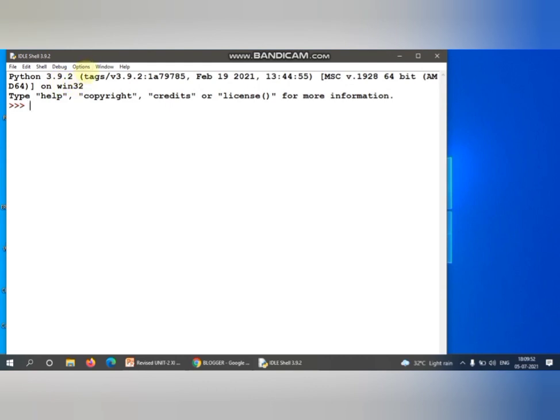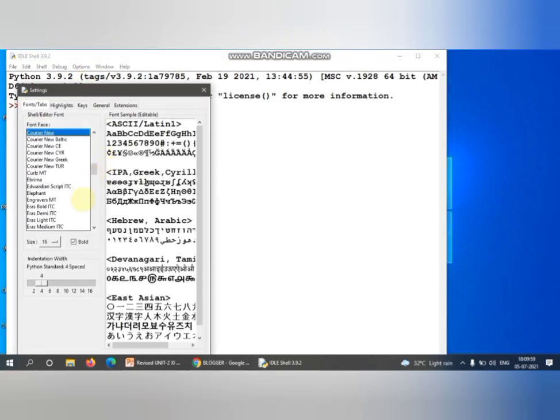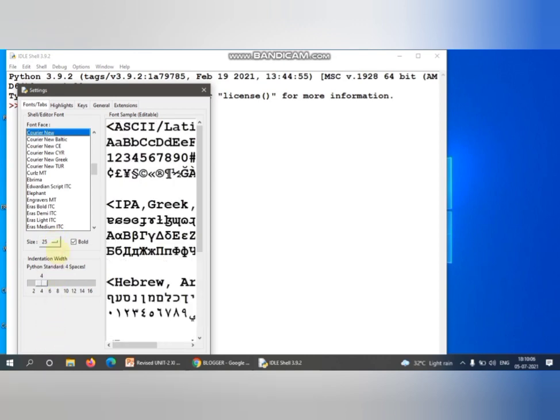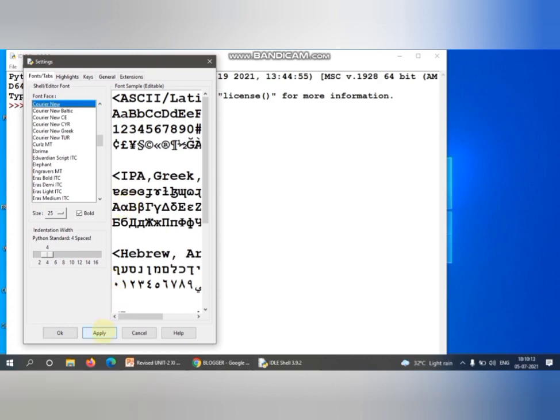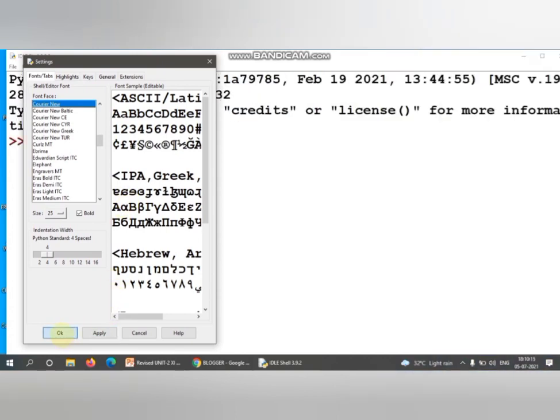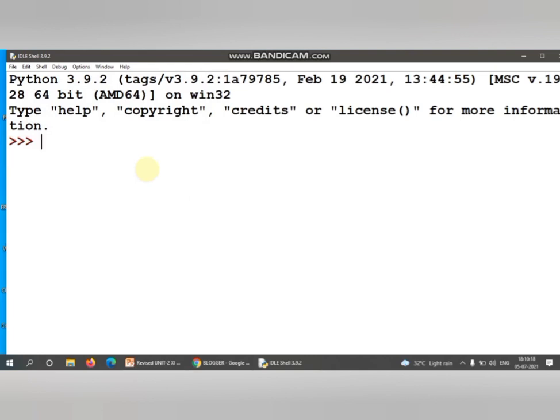To increase the font, what you can do is go to the options menu, configure IDLE. There you can see size. You can increase the size as much as you like. So let me take 25, so that it is quite big enough. Press apply. Okay, now I hope everything is easily viewable. Now this is your Python prompt. Now here you can write code.